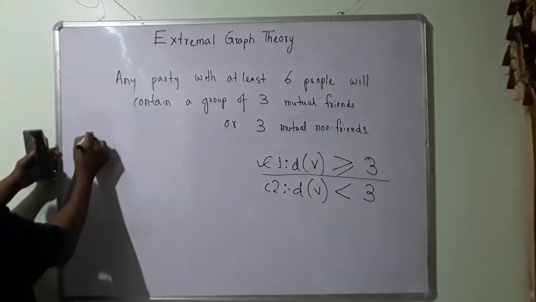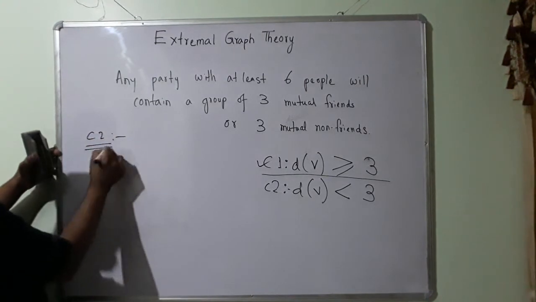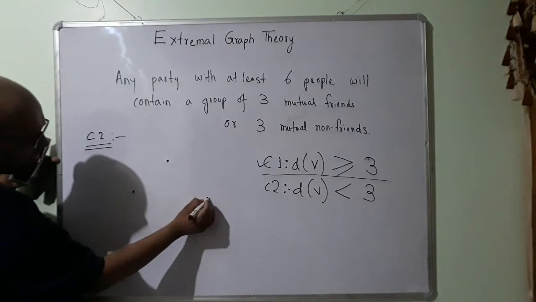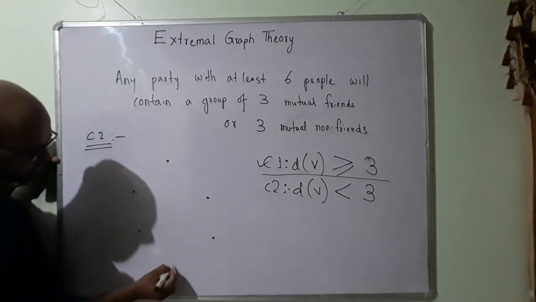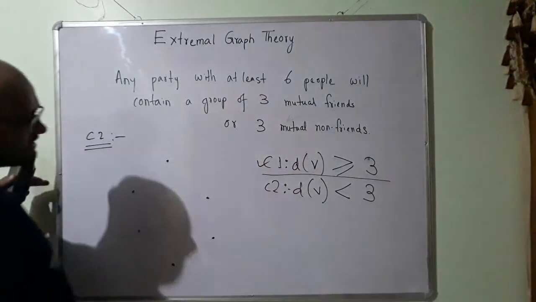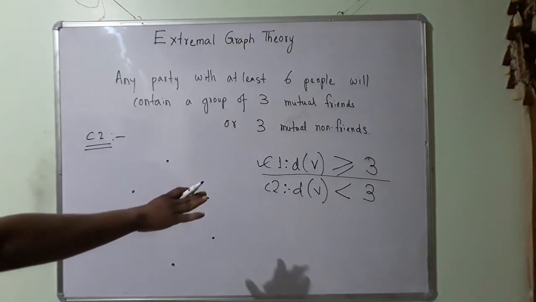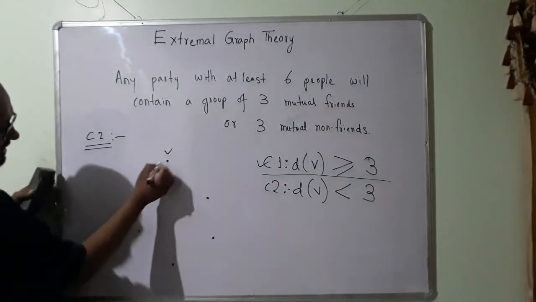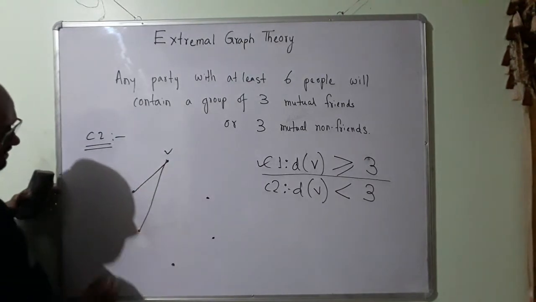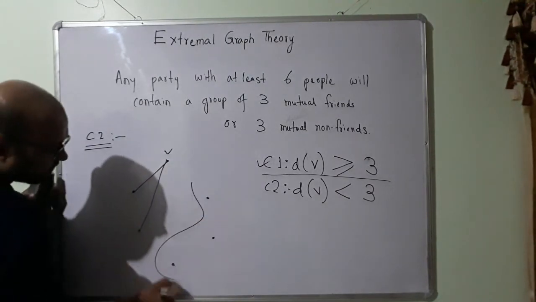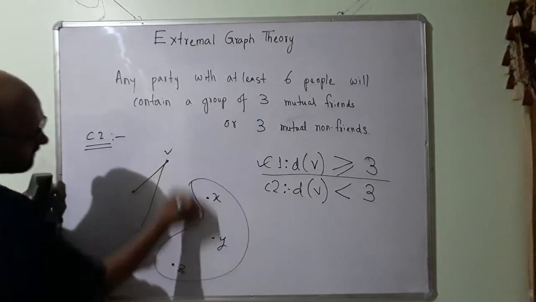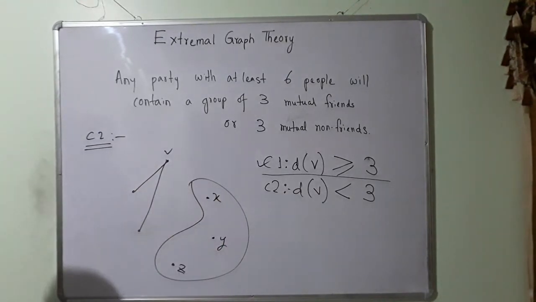Now let us talk about case 2. In case 2, what do I have? I have 6 vertices in my graph, right? There are at least 6 people. So if the degree of V, say this is V, is less than 3, say 2, then I have 3 vertices, say X, Y and Z, that are not connected to V. At least 3.